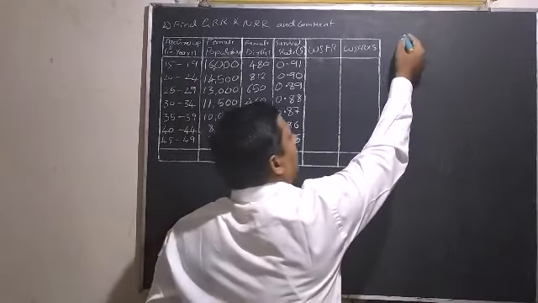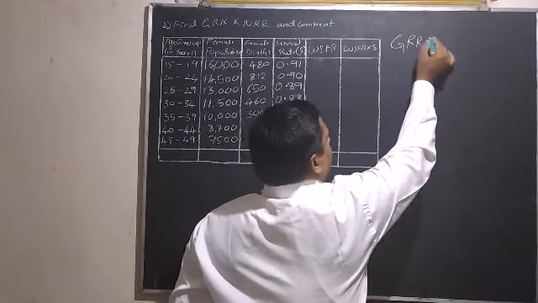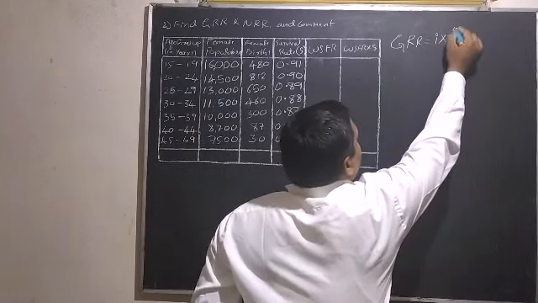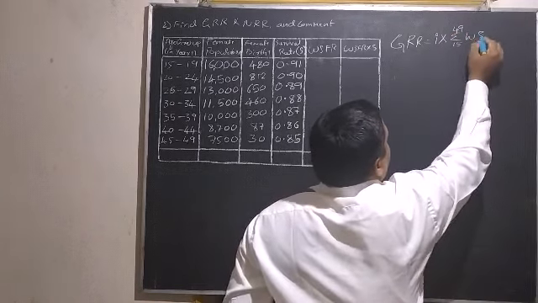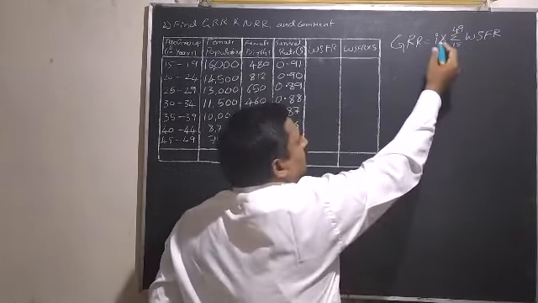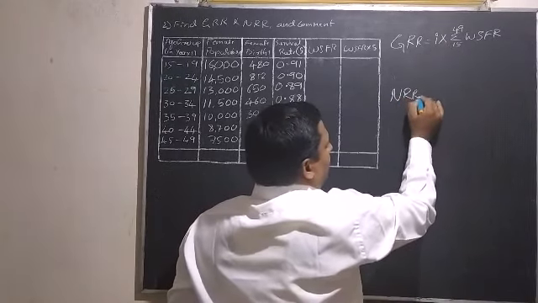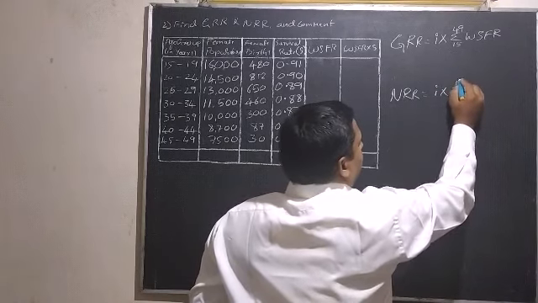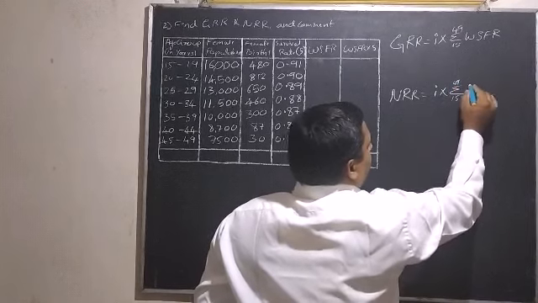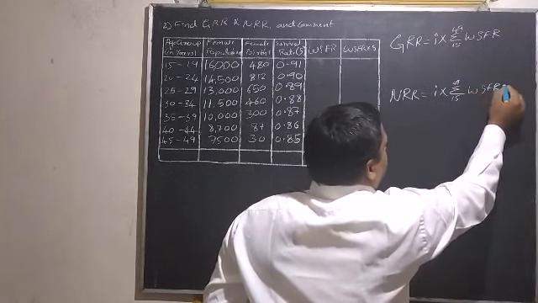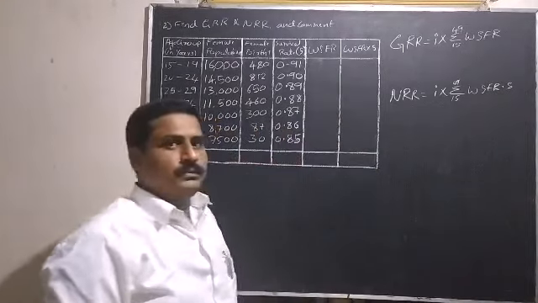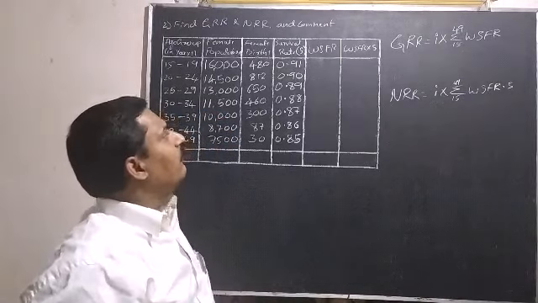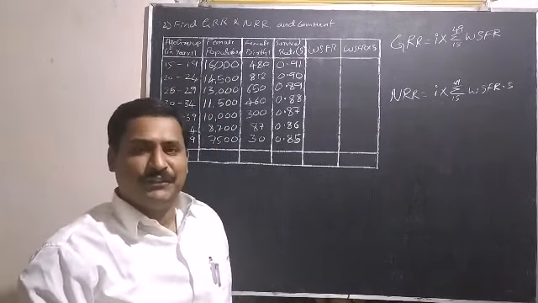So the formula for GRR is equal to I into summation 15 to 49 WSFR, and the formula for NRR is equal to I into summation 15 to 49 years WSFR into S. Let us solve the problem, where I is equal to the width of the class, and here that is 5 years.